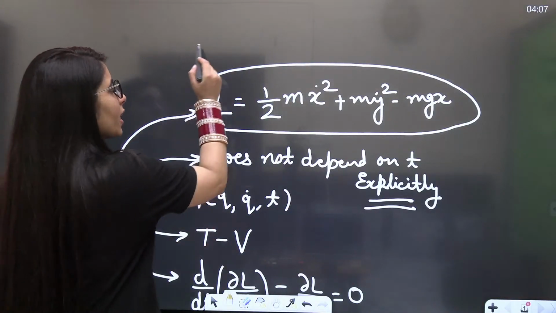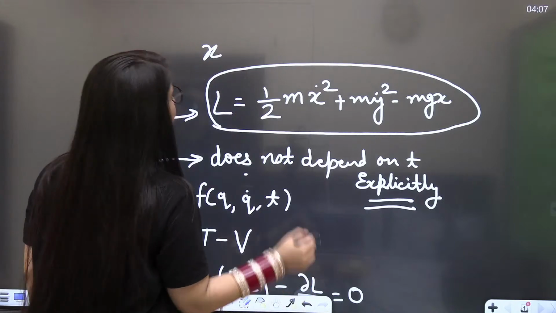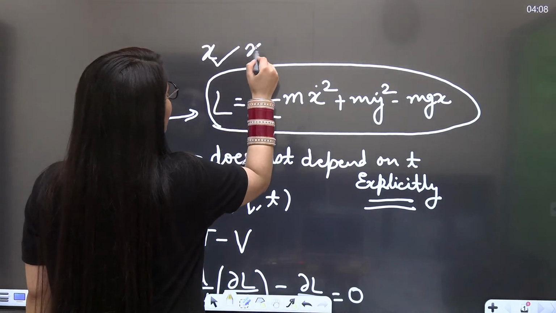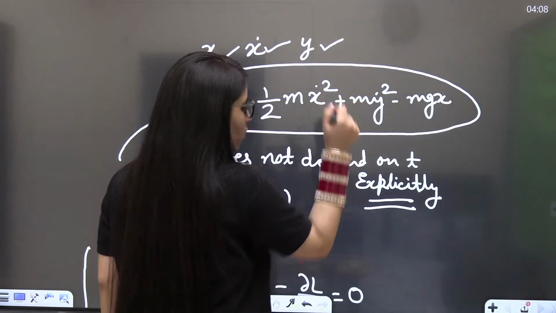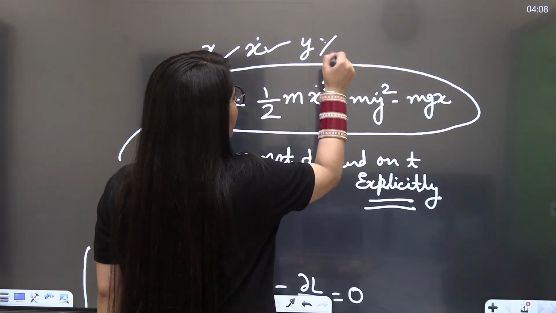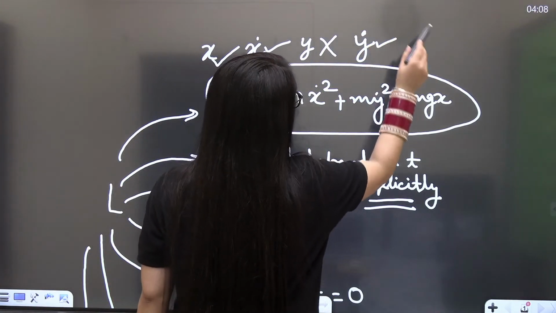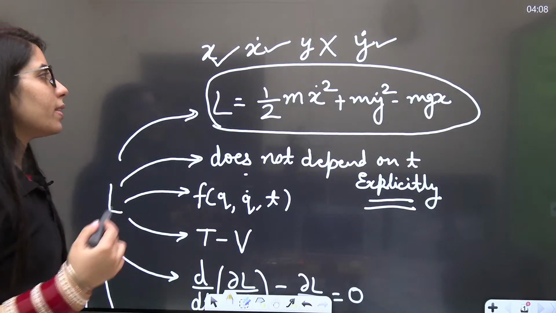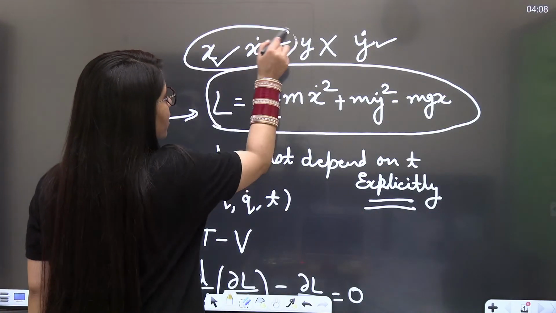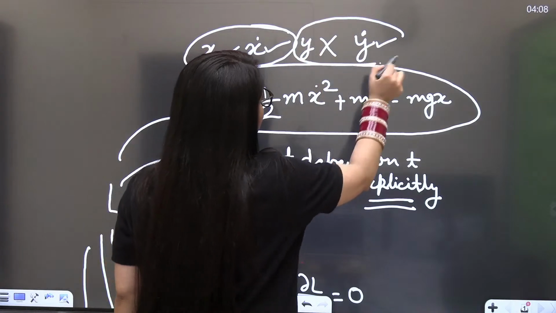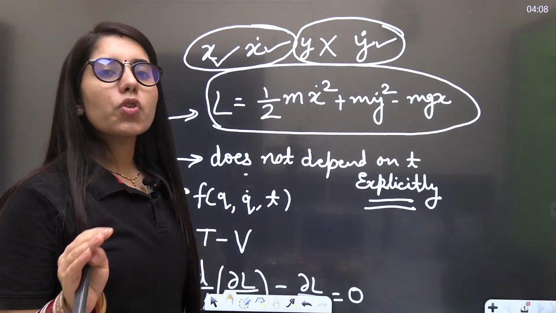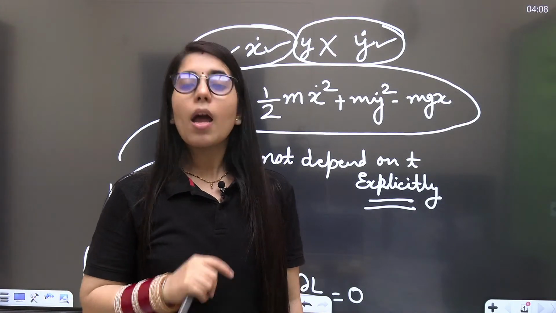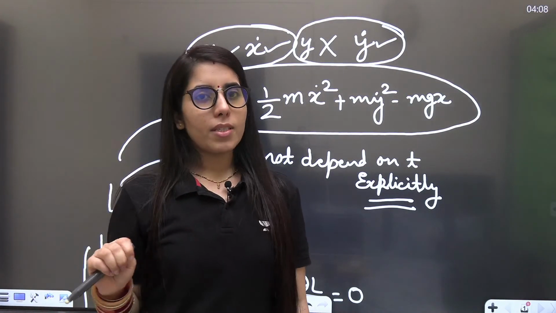Means if I will take the attendance, x is present, yes. x dot present, yes. y present, yes. y, no, y is not present actually. y present, no. y dot present, yes. So if you will see the pair, means x and x dot together, y and y dot together, in this case which one will be considered as the cyclic coordinate? The coordinate whose derivative is present in the Lagrangian, but the coordinate itself is not present there.